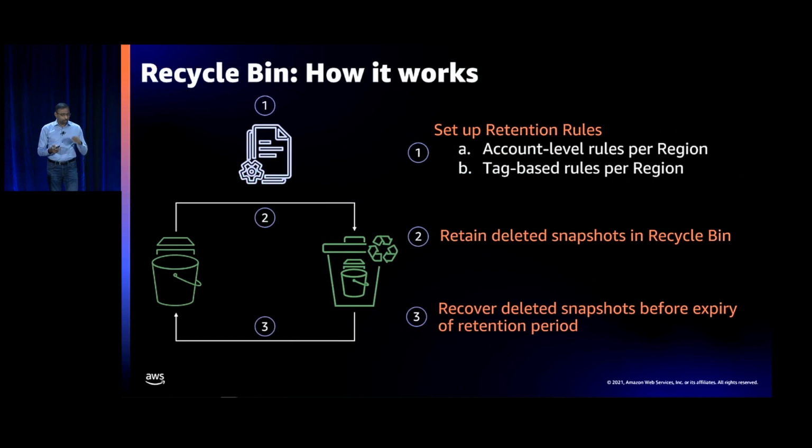So first, how does it all work? It's very simple. You create a retention rule or a couple of retention rules. You have a choice of creating an account level rule or a tag level rule, and I'll explain the difference between the two. Once you do that, any snapshot that is governed by any of these rules on deletion will move into the recycle bin and will remain there until it is permanently deleted at the end of the retention period expiry. And meanwhile, during that time, you can always recover the deleted snapshot and use it for any regular use cases, such as creating a volume out of it.